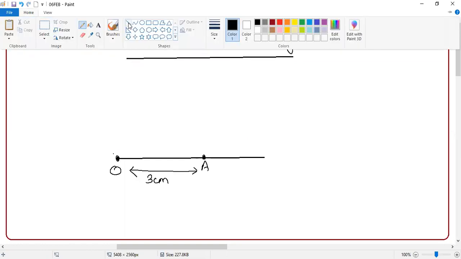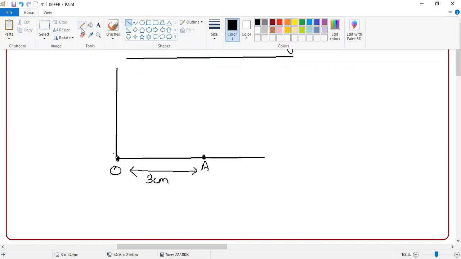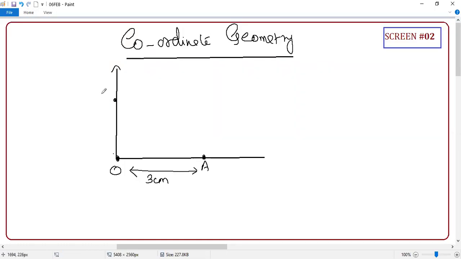Now, if I draw one more line here, I'm going to mark a point B. This time, this distance is roughly 4 centimeter. So what will you say? B is a point which is 4 centimeter above O. Clear or not? Above O. Any doubt, guys? Any doubt on this? No doubt, right? No, sir.